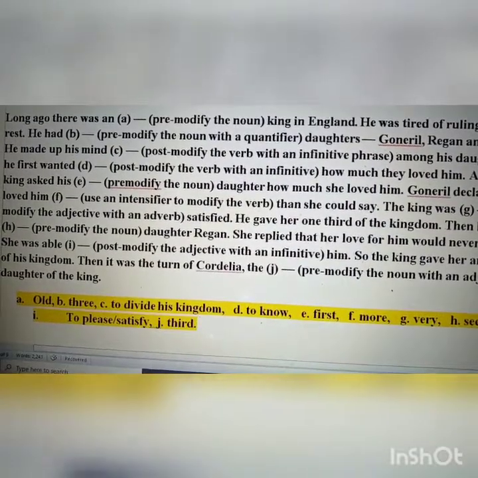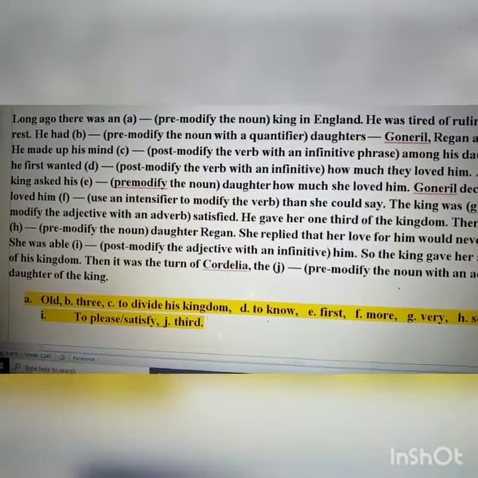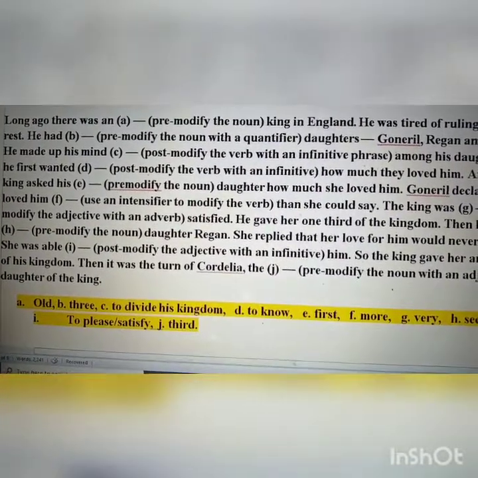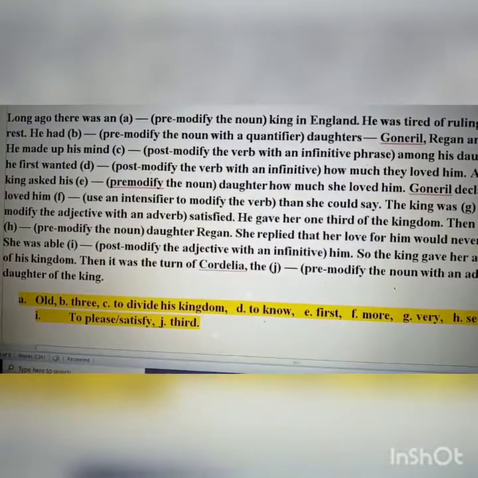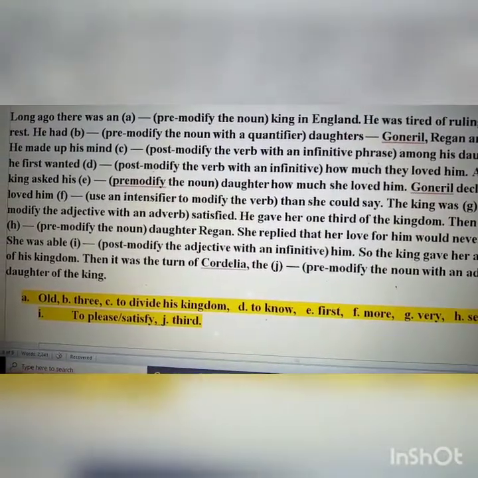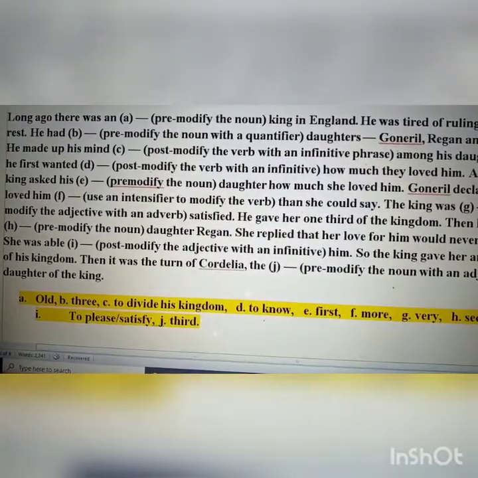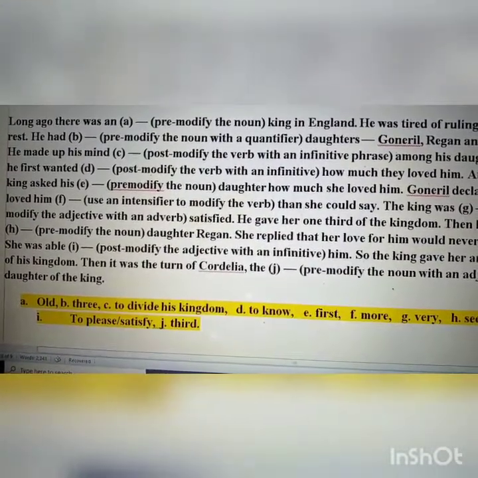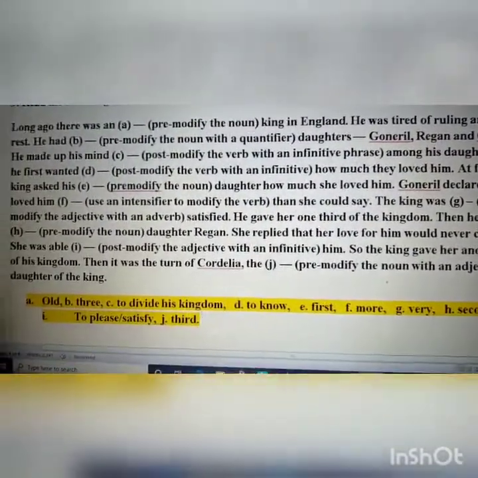So we have to use here an adjective that can also fit before an. So long ago there was an old king in England. He was tired of ruling and needed rest.